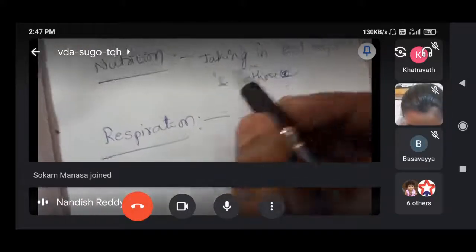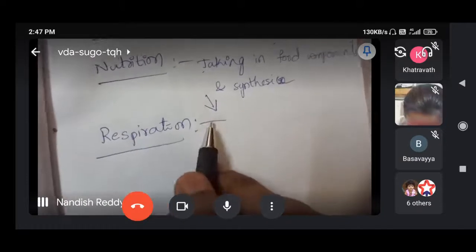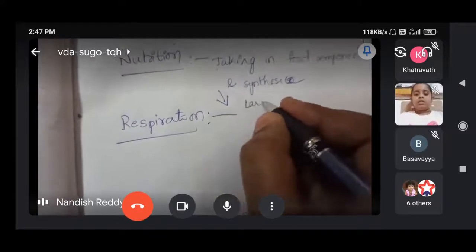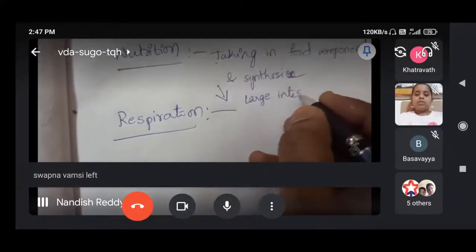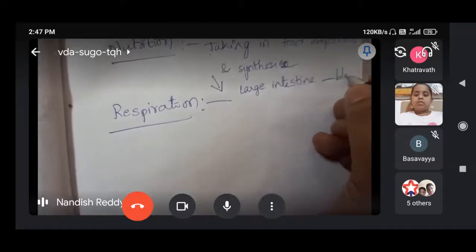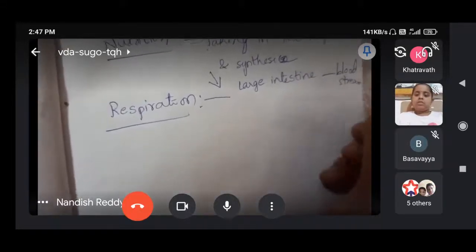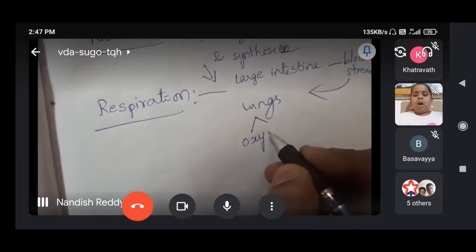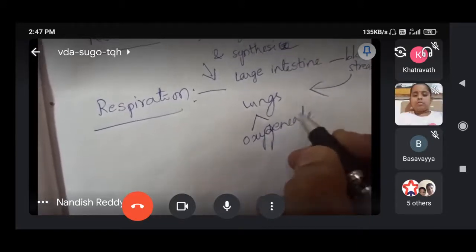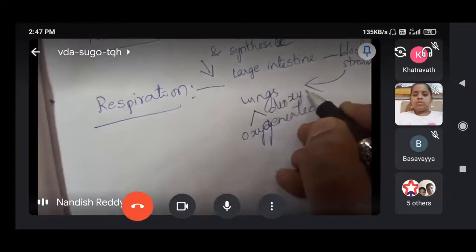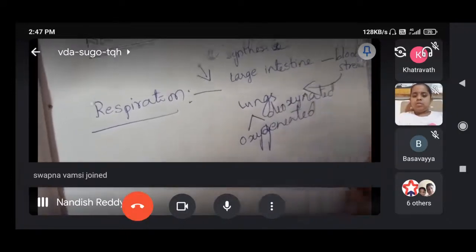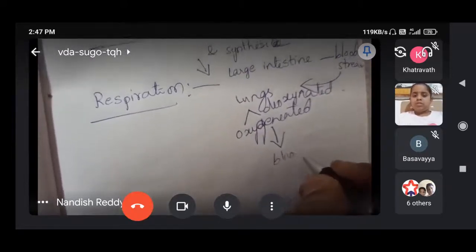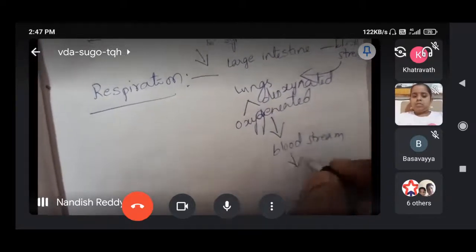After digestion, the energy molecules mixed in water come from the large intestine to the bloodstream. Then from the bloodstream the blood goes to the lungs. In the lungs, oxygen mixes with the blood, and the oxygenated blood again enters the bloodstream. Through the bloodstream it goes to each and every cell.